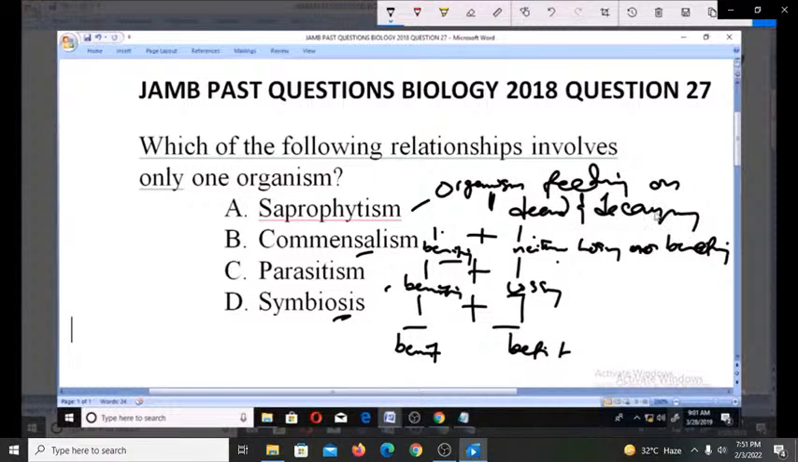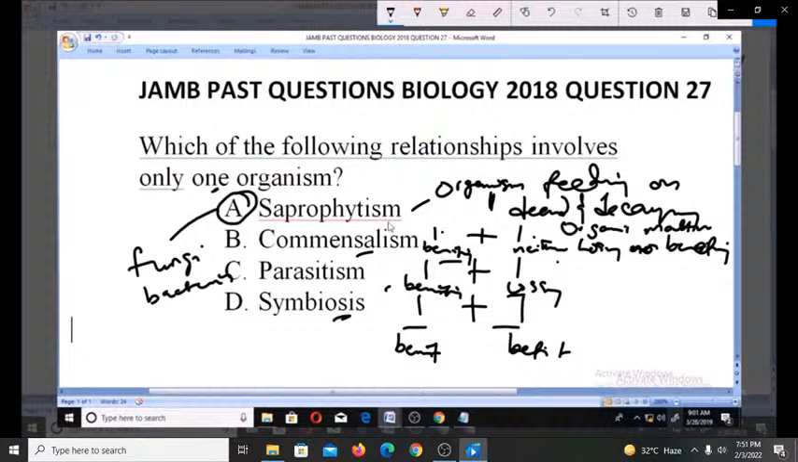That's what saprophytism is all about. Ability of certain organisms to live in dead and decaying organic matter. So this one, you talk about an organism living in dead or decaying organic matter. Examples of organisms that do this saprophytism are fungi, some bacteria, Indian pipe plants and the rest of them. So the one that actually involves just one organism here is saprophytism, and that's why A is the answer. Thank you.